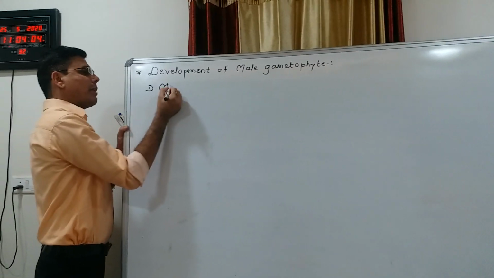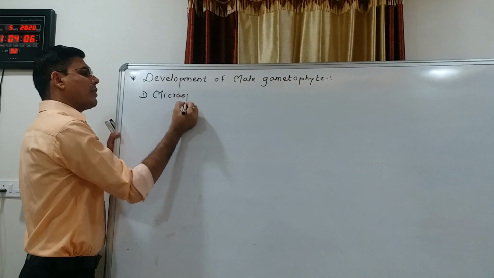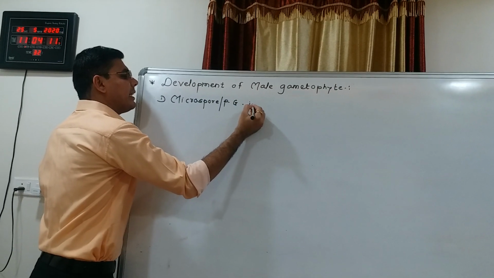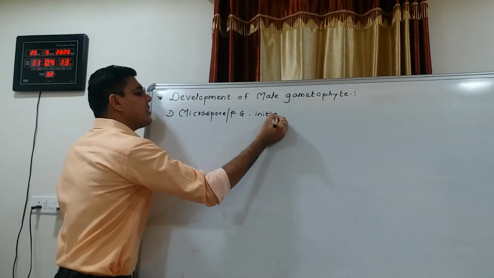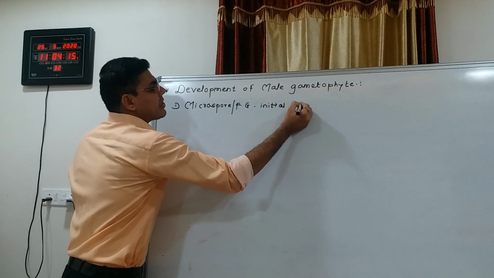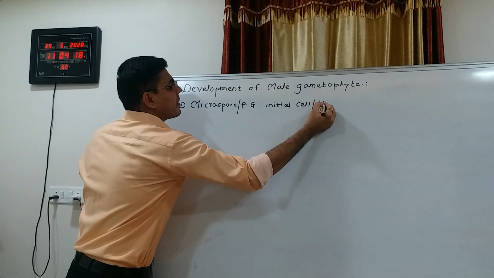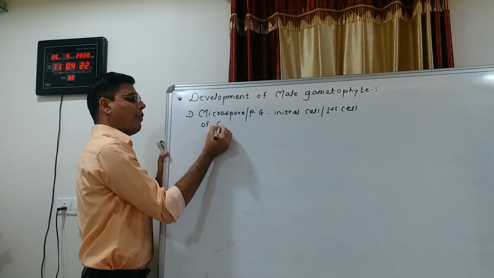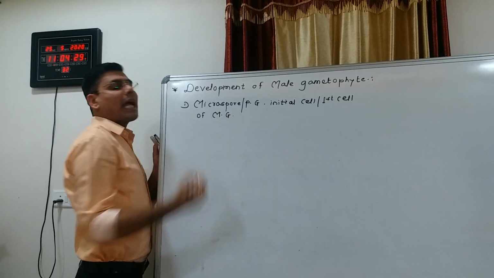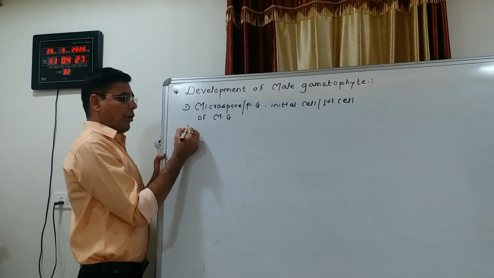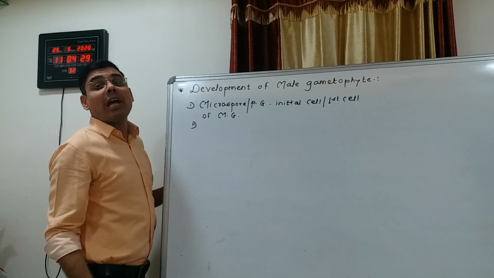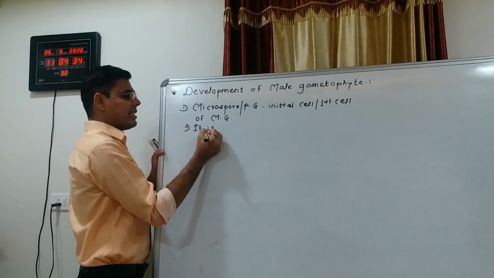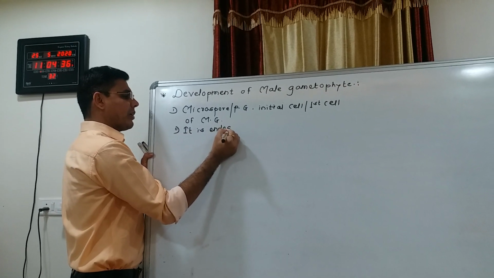Hence, the microspore or the pollen grain is the initial cell, or the first cell, of the male gametophyte. Second point, the development of male gametophyte is endosporic.